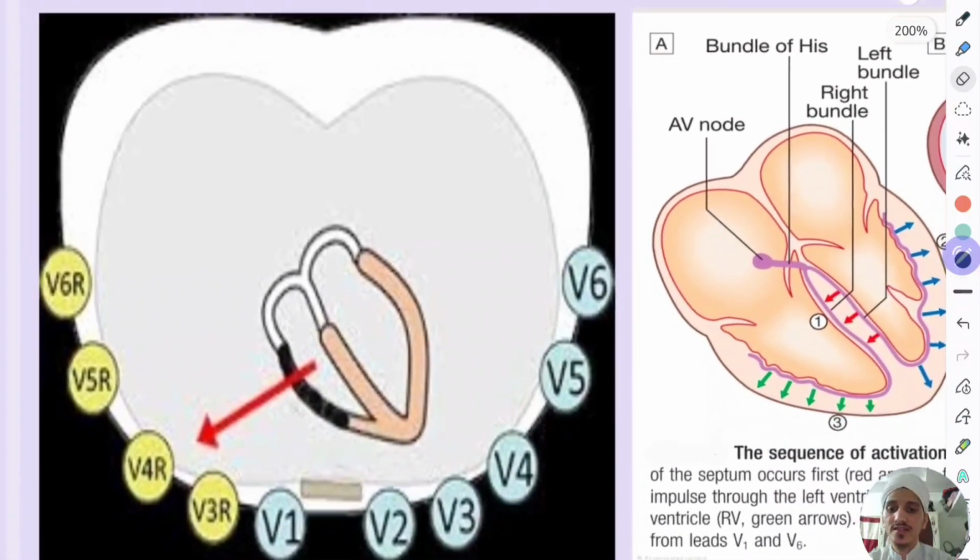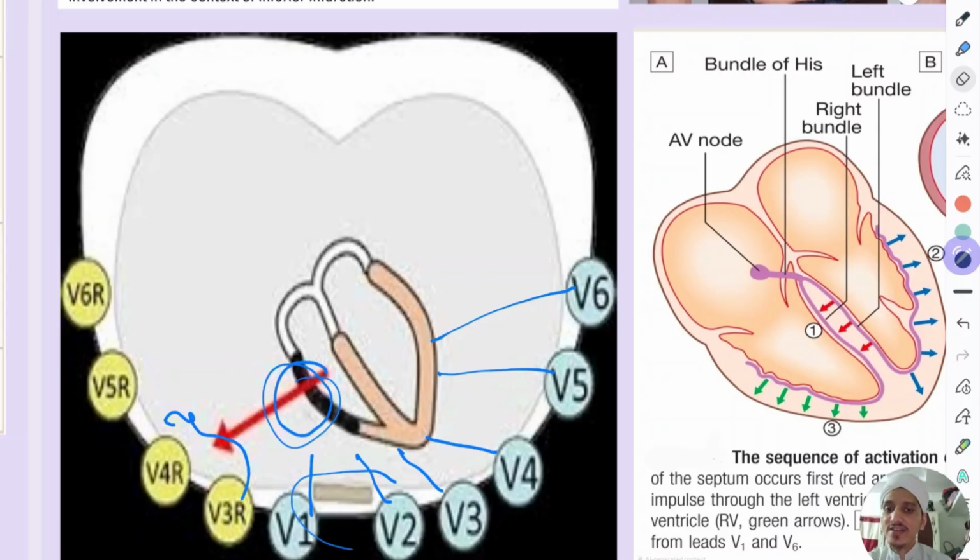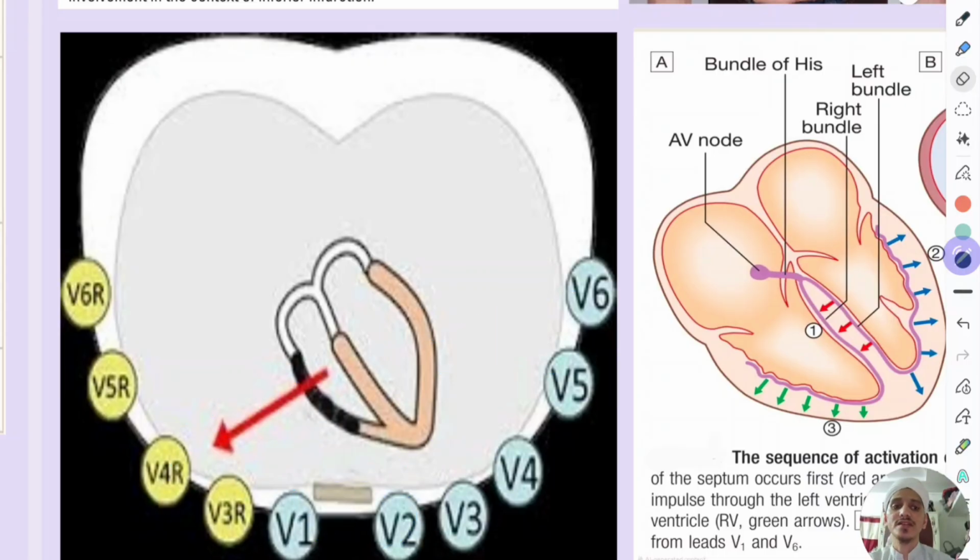Now see what these leads show. V1 and V2 are seeing the right ventricle. V3 and V4 are seeing the septum. V5 and V6 are seeing the left ventricle. Similarly, V4R and V3R see the right ventricle better than V1 and V2. That's why V3R and V4R are used to detect right ventricular infarction. Just remember this.